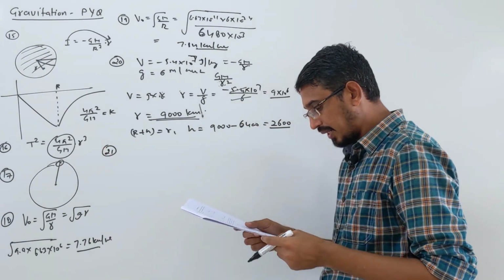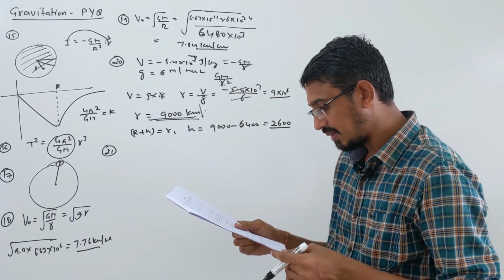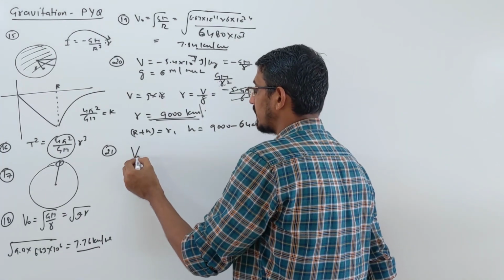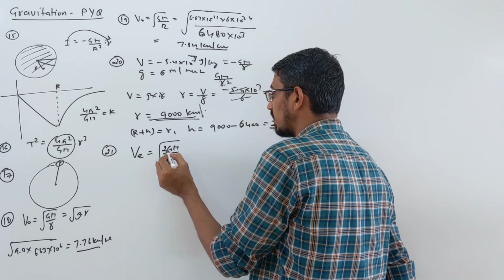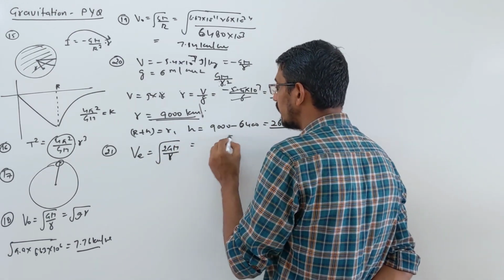Question 21. The ratio of the escape velocity at Earth to the escape velocity of a planet whose radius and mean density are double of the Earth. Escape velocity in terms of density they are talking. Escape velocity is root 2GM by r. Let's write this formula first in terms of density. Density means mass by volume, so we need to convert in volume.